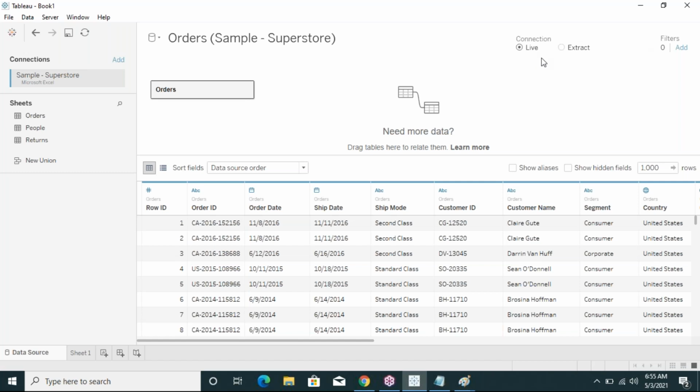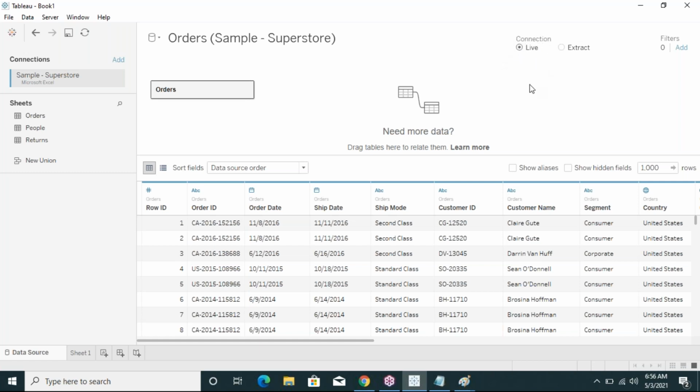First one is live connection and second one is extract connection. The default connection in Tableau is live connection.